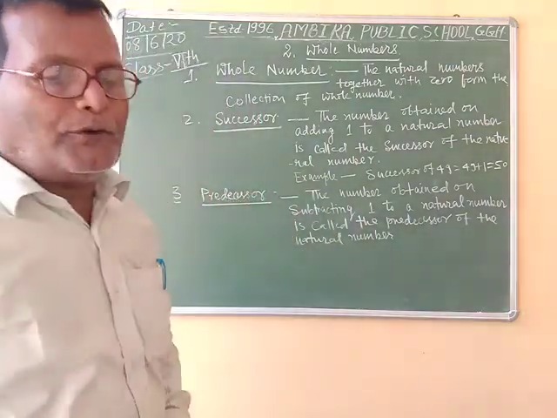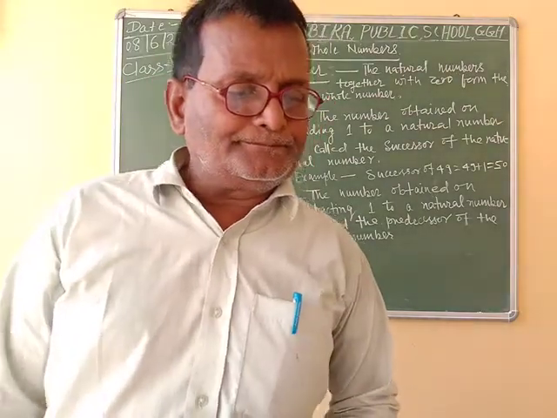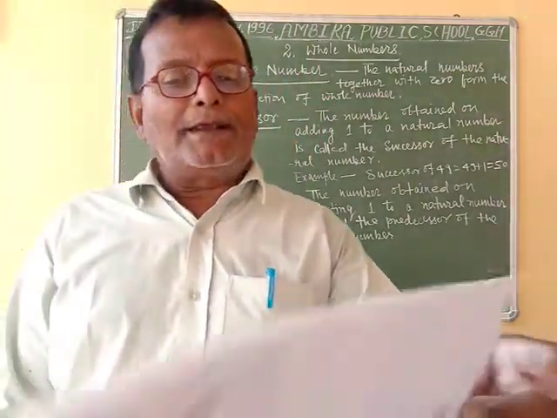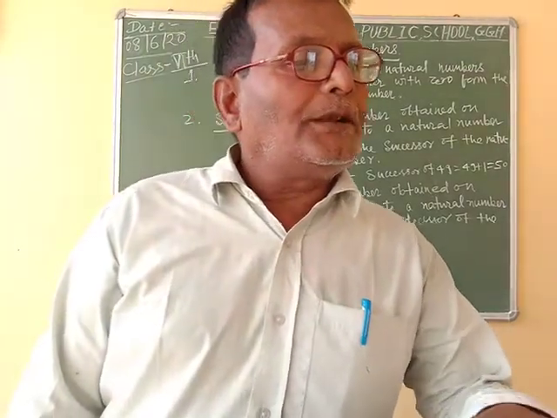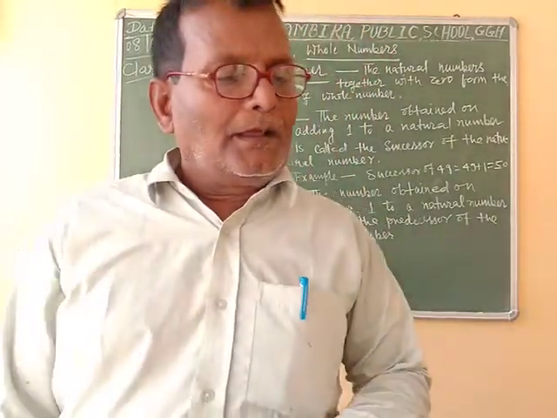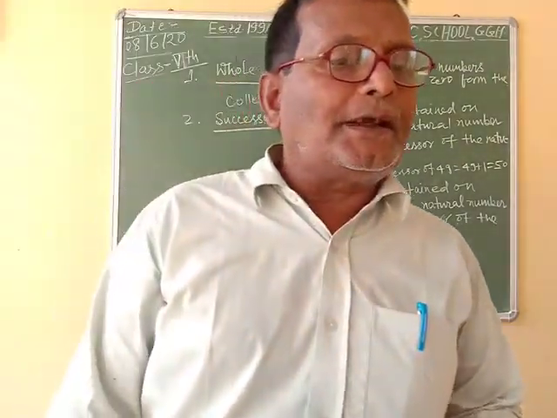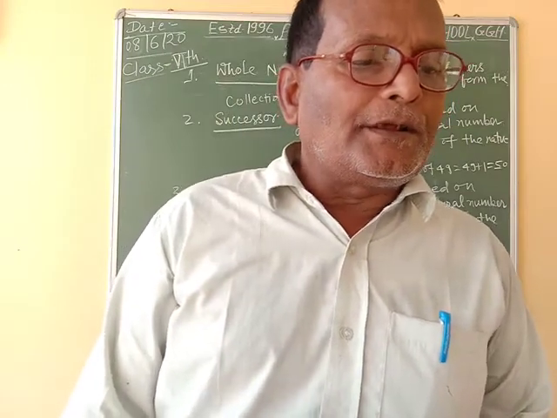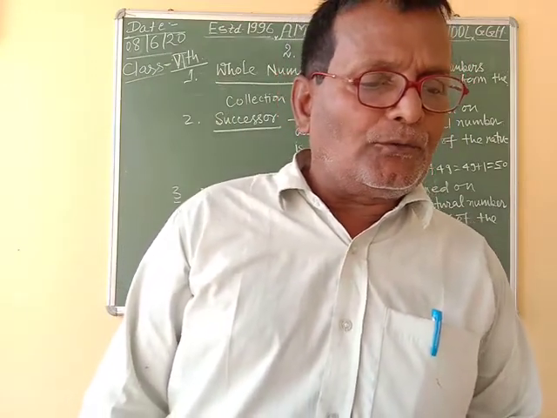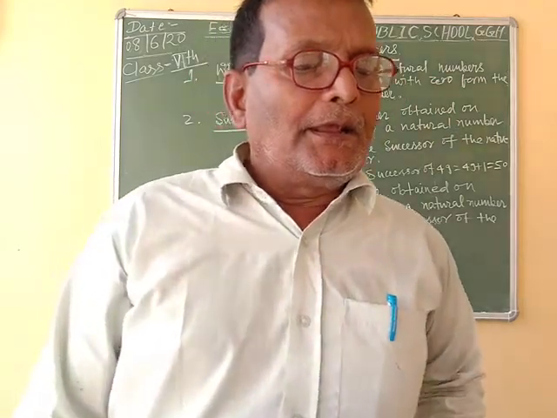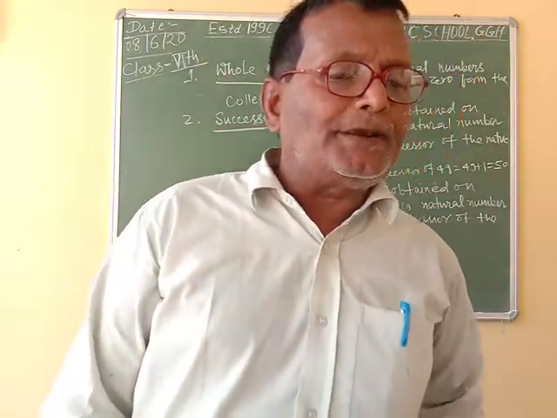This is very important for you, and now we will start. Some examples are given in your book. Write the successor of the following numbers.